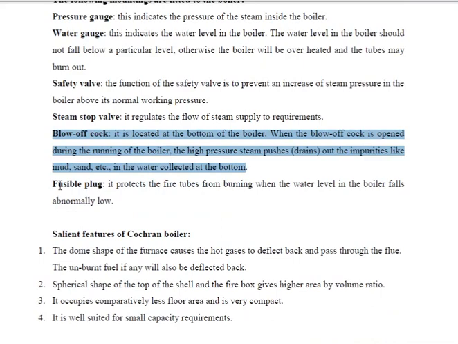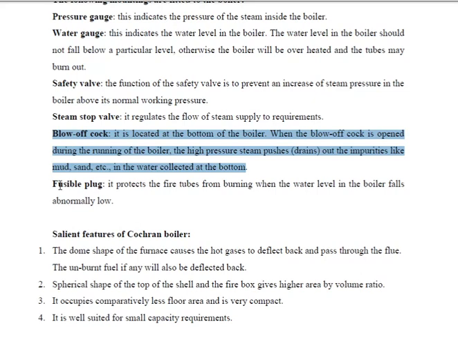And a fusible plug protects the fire tube from burning when the water level in the boiler falls abnormally low. Suppose the water level of the boiler gets reduced, at that time the tubes may have a chance to burn. So it protects the fire tube.